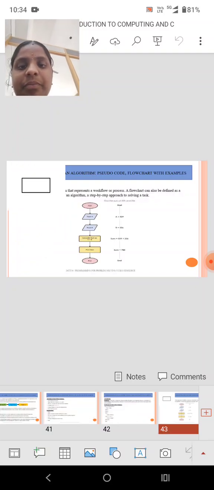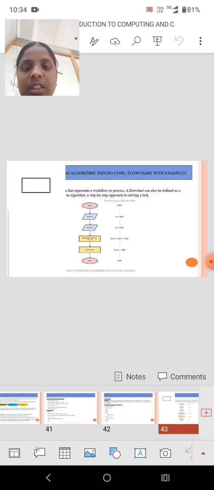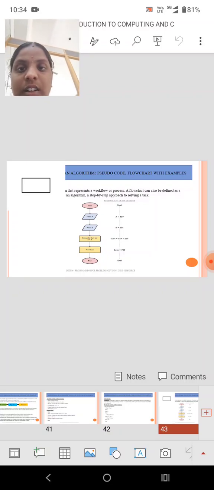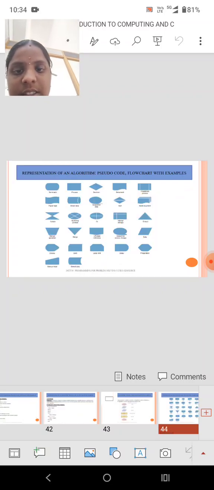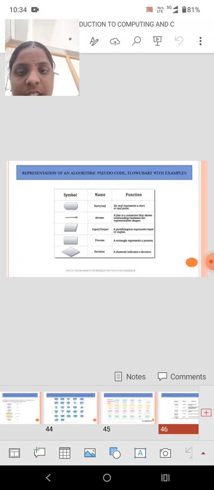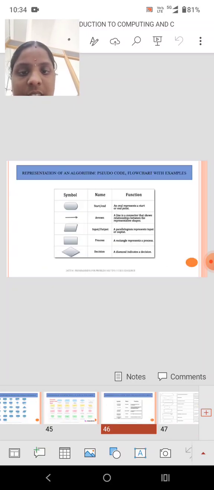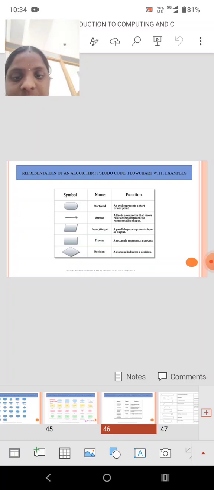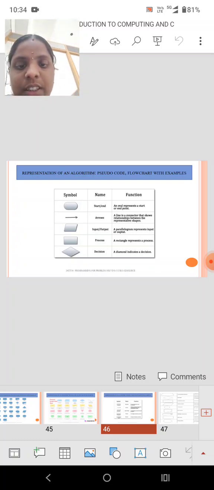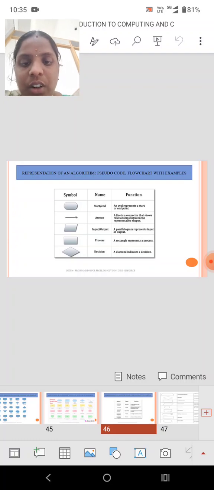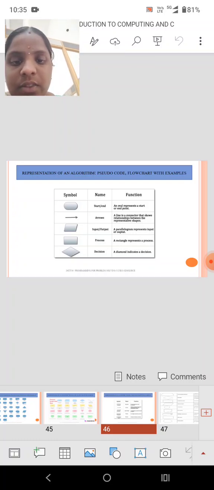Next, this is the flowchart, right? First we saw the flowchart. There are some symbols for representing the flowchart. Here you see symbol, name, functions. First, oval shape: this symbol is used for start or end, for starting and stopping. The oval represents a start or end point. Next, the arrow, the line: it is the flow line.